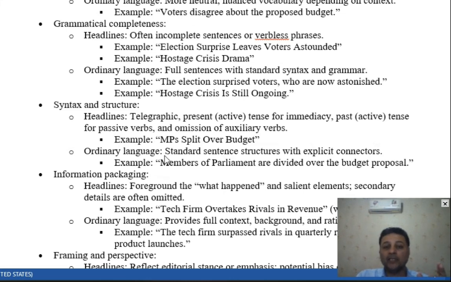Be careful. Well, MPs means members of the parliament, but we shorten the words. We use abbreviations. This is another language use we encounter in newspaper headlines especially. Well, "MPs are split over budget," but the normal sentence would be, members of the parliament are divided over the budget proposal. You see, this is how we normally talk.